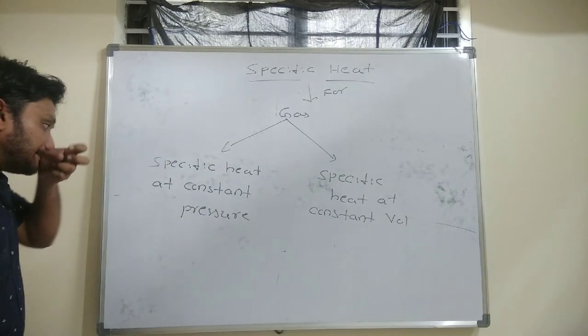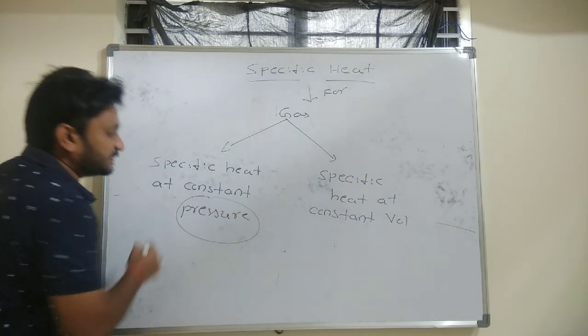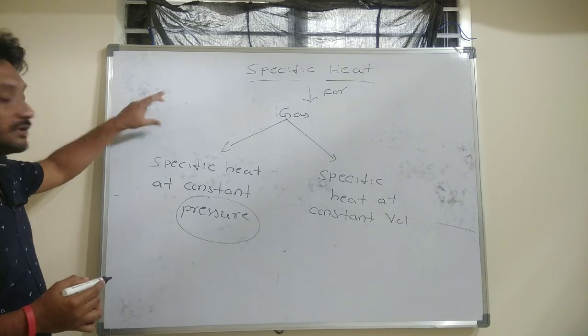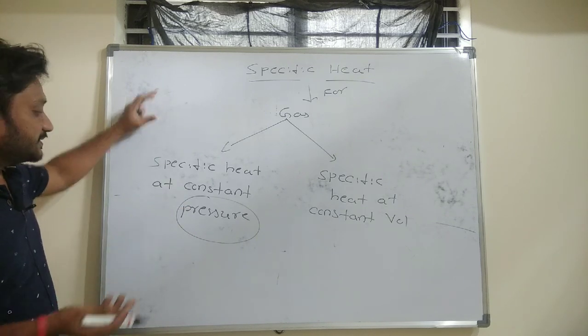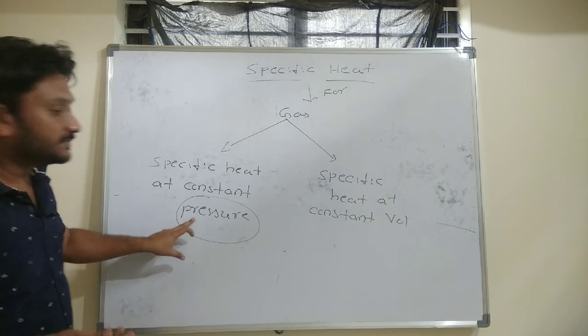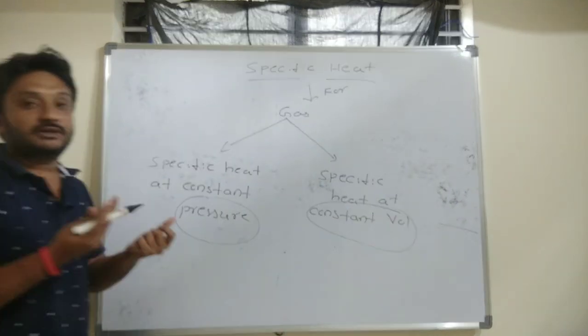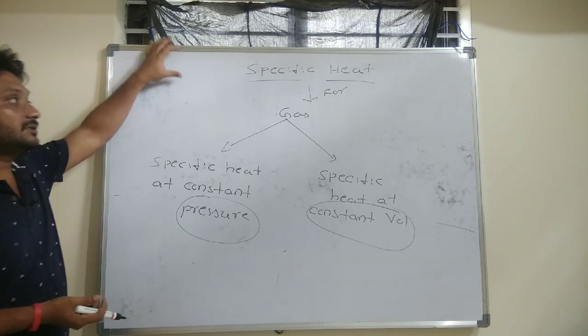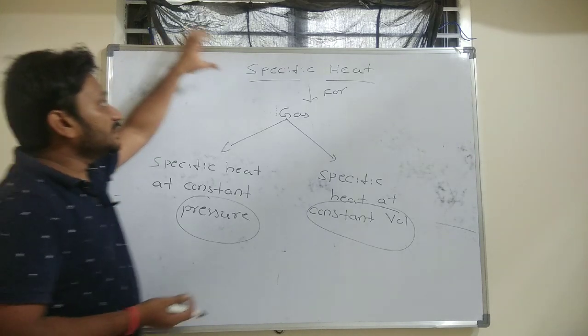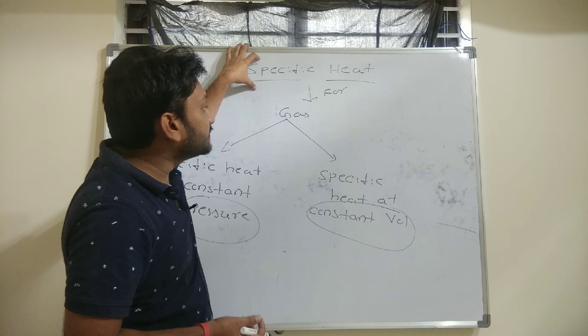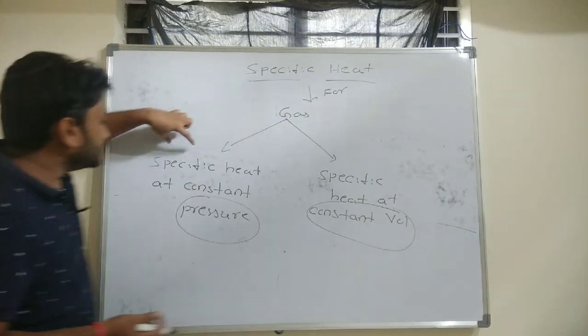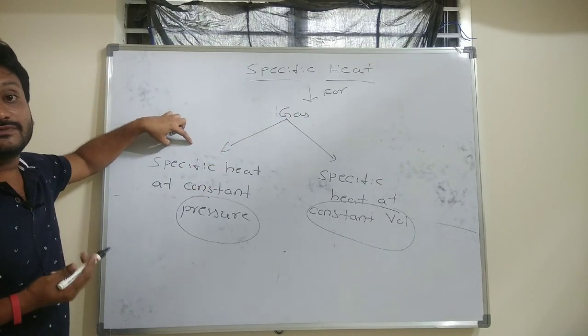Clear? Because when the pressure changes, the specific heat, that means the amount of heat required to raise the temperature of unit mass, will change. Whenever the volume changes, the amount of heat required to raise the temperature of unit mass will also change. That is the reason why, whenever we want to define the specific heat for gaseous materials, we need to define under which condition we are adding the heat.